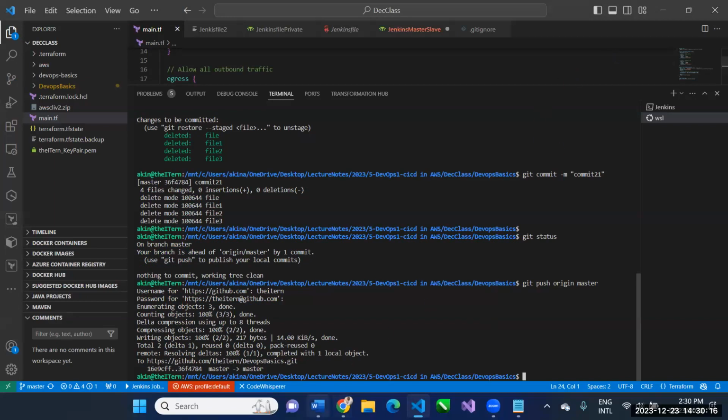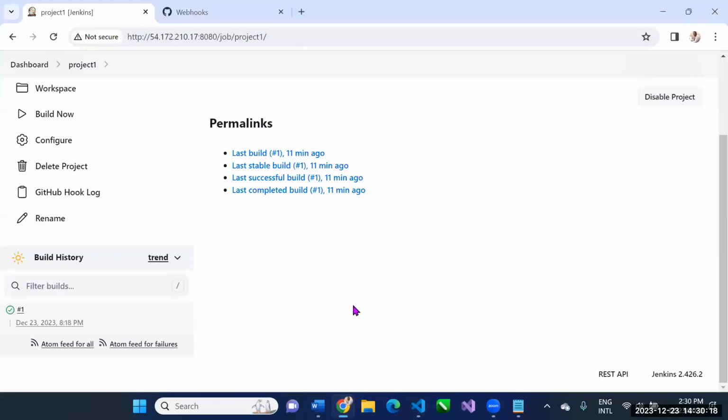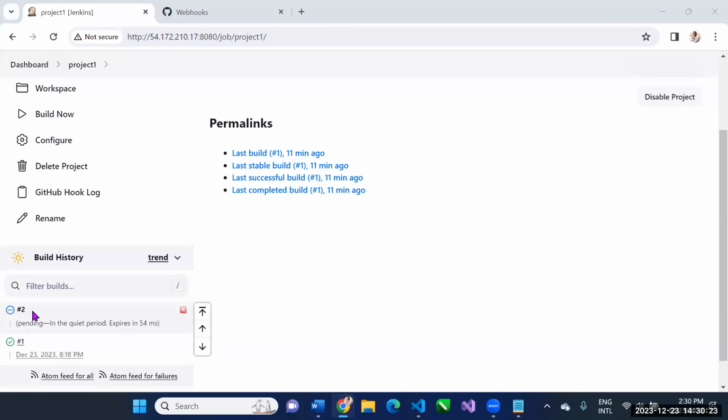If I quickly go to, but I don't even need to go anywhere. Can you see that build number 3 is happening now? Yeah, I see it better now. Yes, by itself. That is the work of webhook. That's how webhook works. So with this one, I have completed my CI.